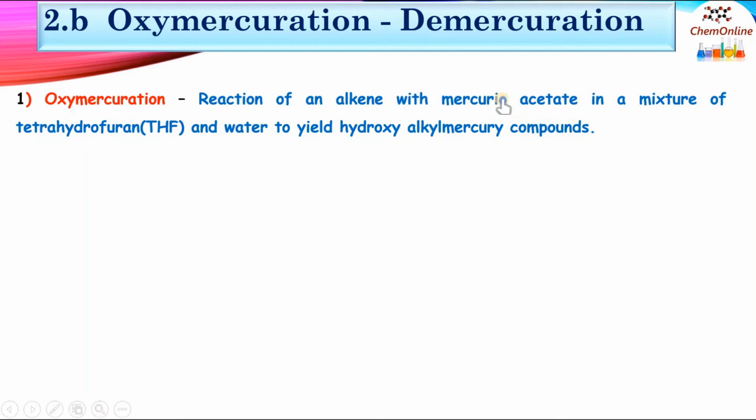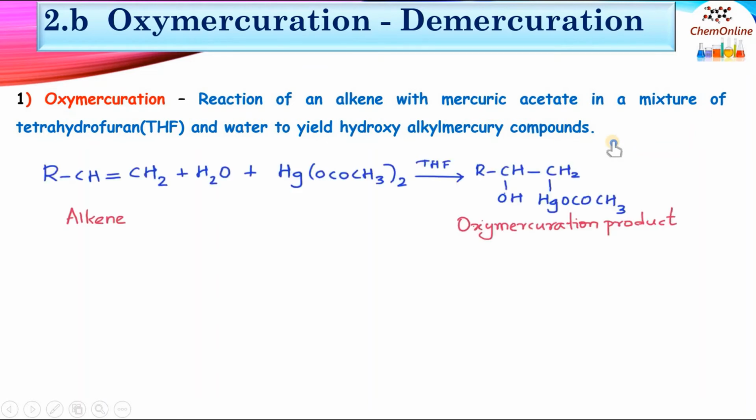Alkenes react with mercuric acetate in a mixture of tetrahydrofuran (THF) and water to yield hydroxy alkyl mercury compounds.